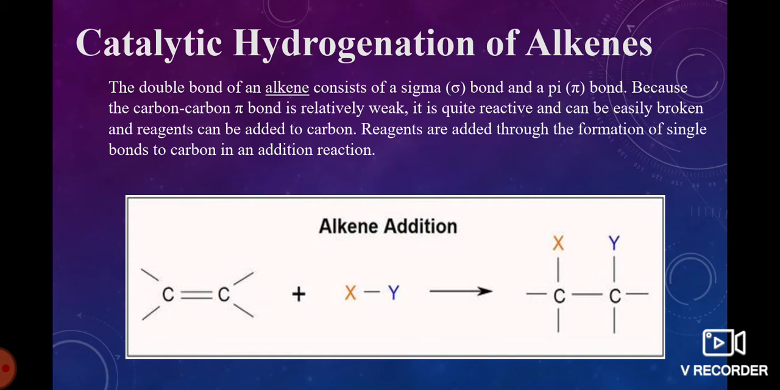In this example, we are taking an alkene. It is treated with a reagent. In this, the carbon-carbon pi bond is broken. This reagent is added to both the carbon atoms.